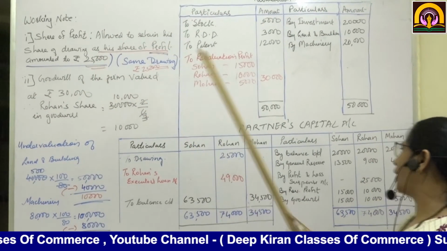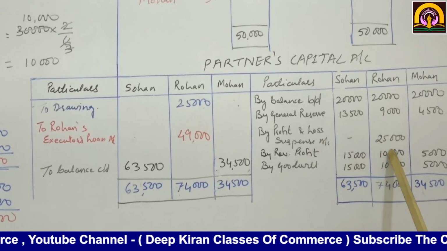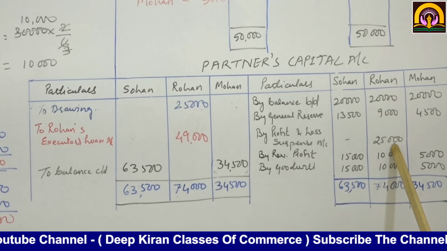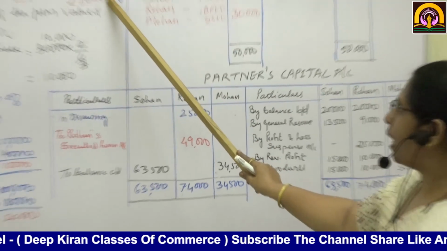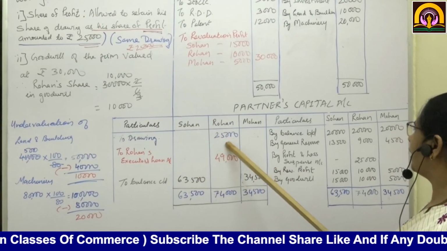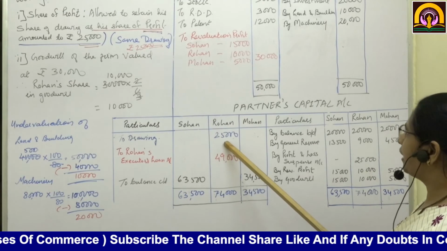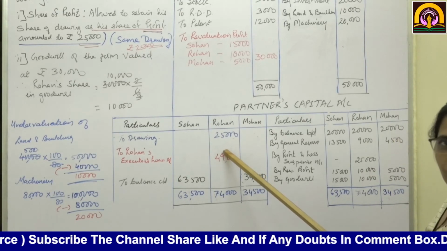This we are going to write over here, the profit and loss suspense account 25,000. And the same as drawings allowed, so drawings 25,000. Is it clear to you? I hope this is all clear to you.